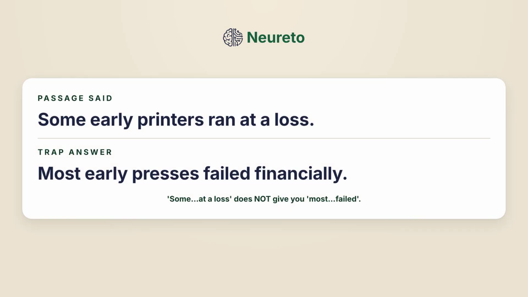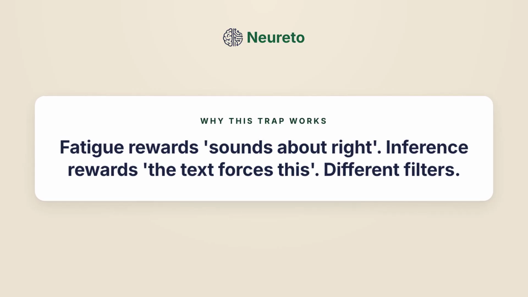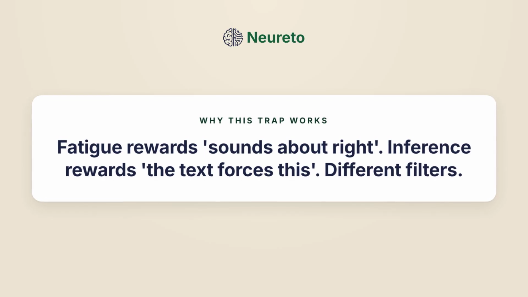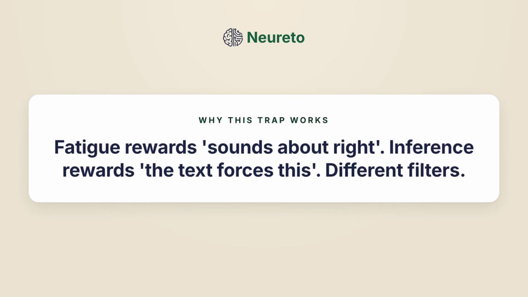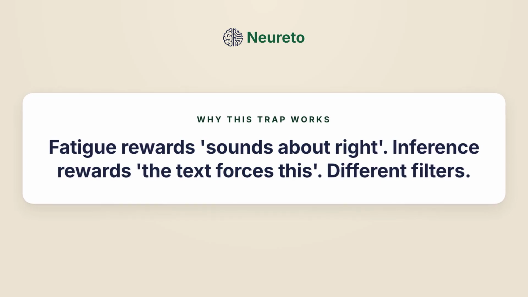Concrete example. The passage said some early printers ran at a loss. The trap upgrades quantity from some to most and intensity from ran at a loss to failed financially. Two upgrades in one answer. Eliminate. The reason this trap wins is fatigue. Sounds about right is a different filter from the text forces this. Inference questions only reward the second filter.